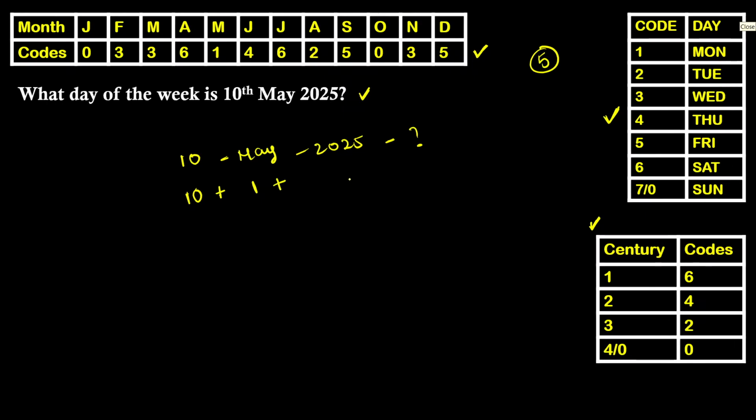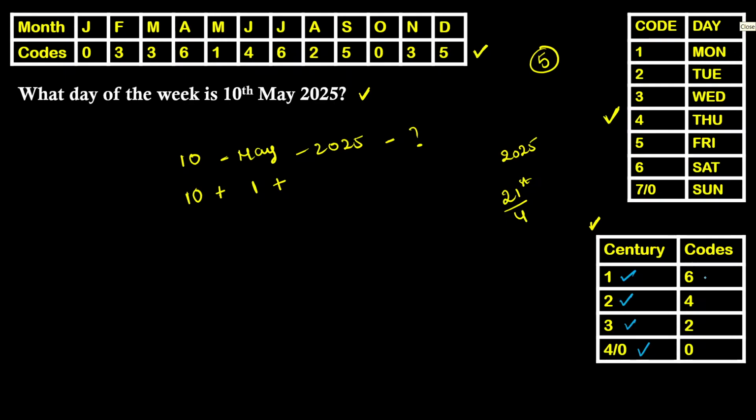Fine, let it be the second value. Third one, I want you guys to identify to which century the given year belongs to. You are given 2025. The given year belongs to 21st century. So I want you guys to make a note of it. You guys need to identify to which century the given year belongs to. And I want you to divide it by 4. 21 divided by 4. What's the remainder? Observe this one carefully. These are your remainders.